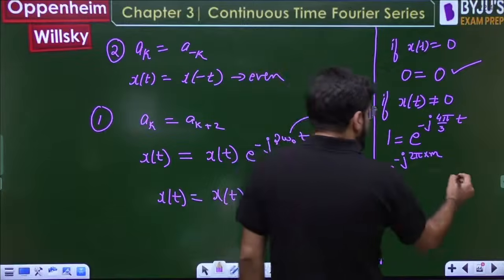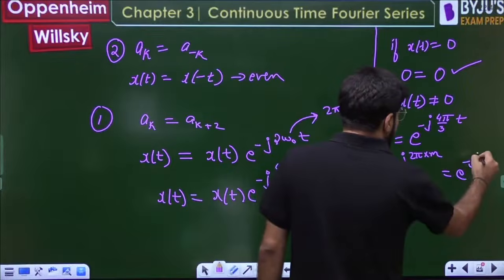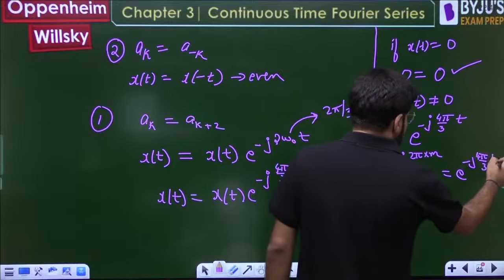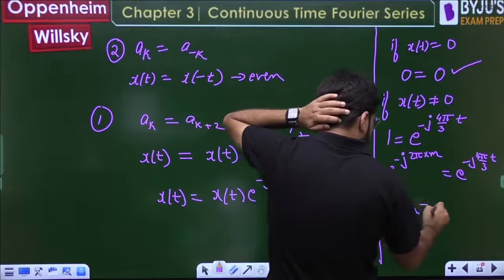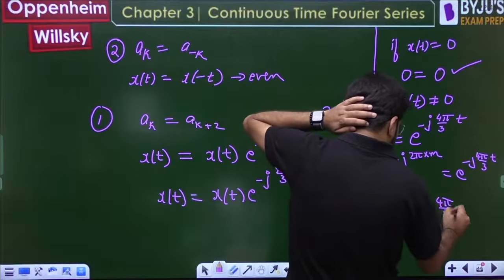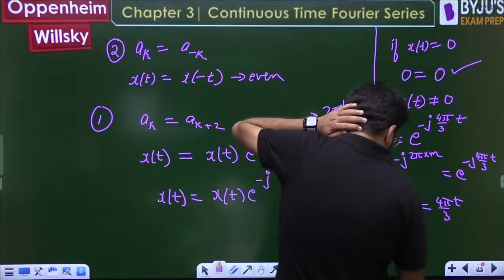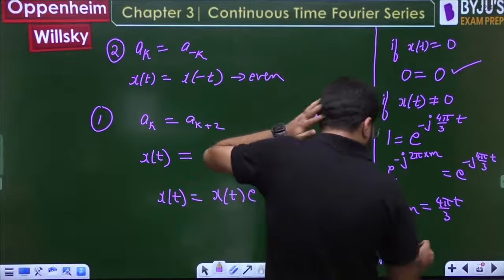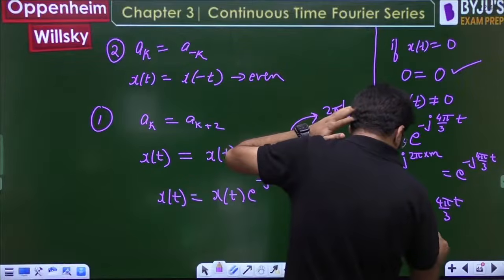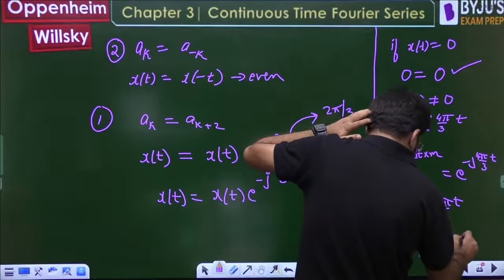So now I can compare it with the left hand side. Removing j, 2πm is being compared with 4π/3 t. So that is only possible for t equal to 3/2 m, or 1.5 m.